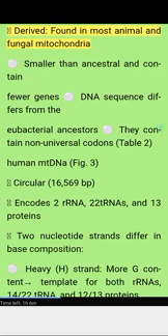Derived genomes are found in most animal and fungal mitochondria. They are smaller than ancestral ones and contain fewer genes. Their DNA sequence differs from the eubacterial ancestors. They contain non-universal codons. Table 2. Human mtDNA. Figure 3.